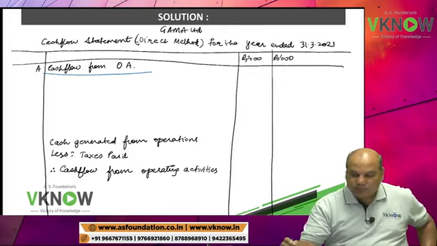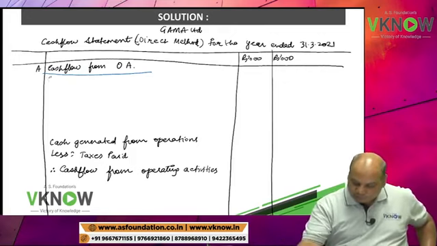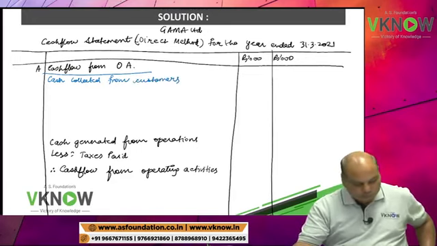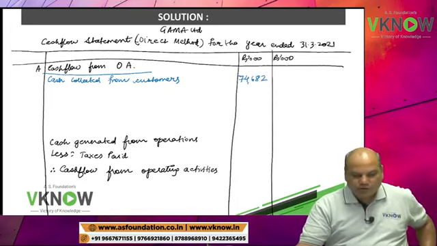Under the heading cash flow from operating activities. Cash collected from customers 74682, positive number.